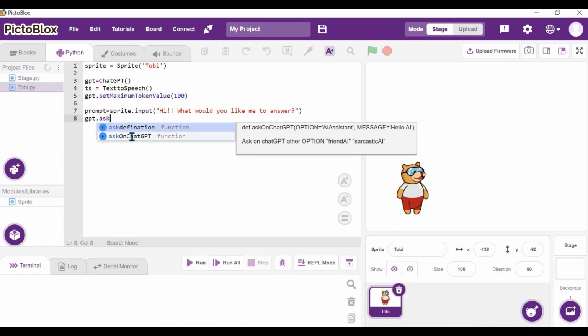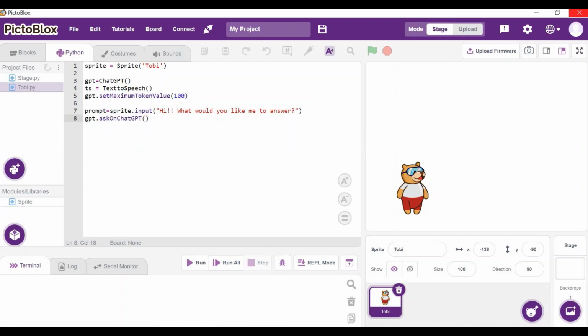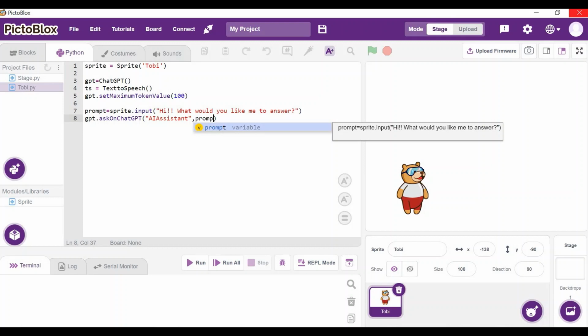You can click ask on ChatGPT. What am I going to ask? I'm going to ask the AI assistant. The question is prompt. What am I going to ask? Whichever value is stored in the prompt. Okay, prompt.